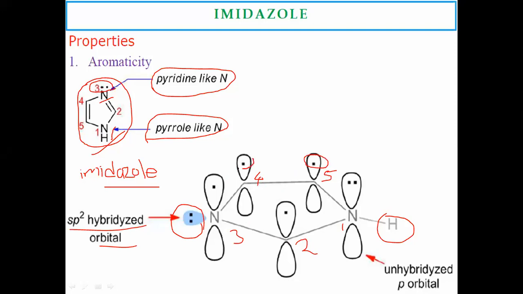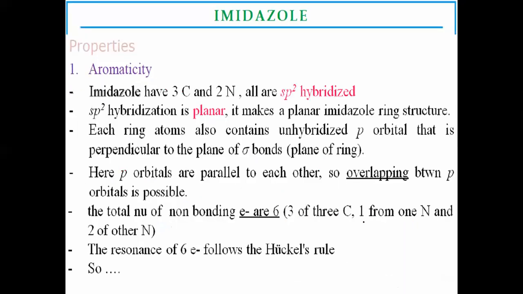They are mutually shared with sidewise overlapping to make the double bonds in the cyclic system. Imidazole has 3 carbon atoms along with 2 nitrogen atoms as heteroatoms in the ring.